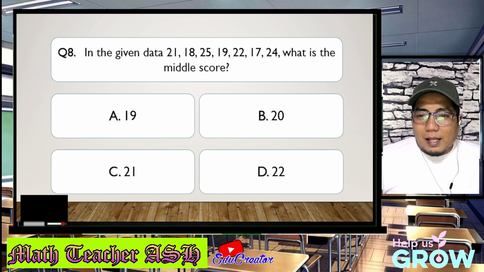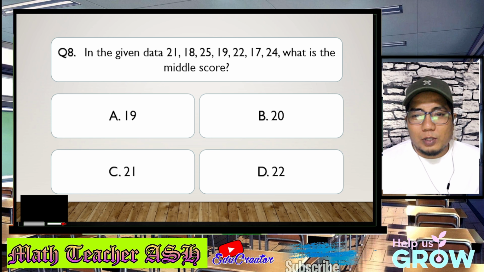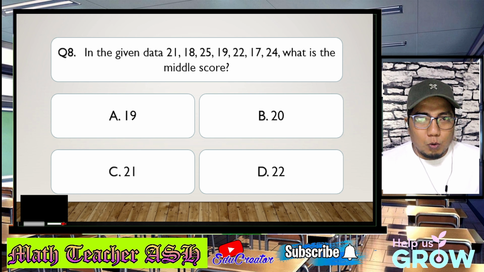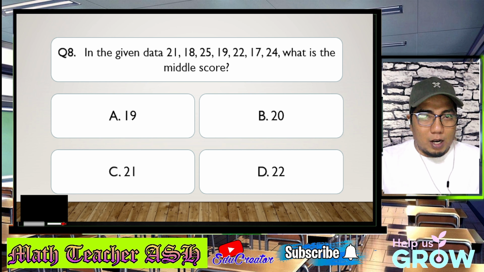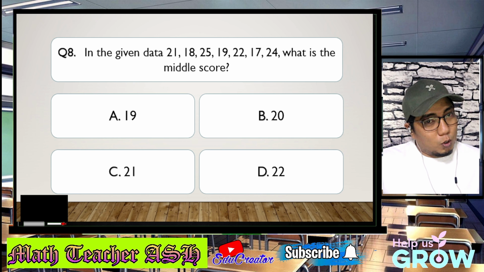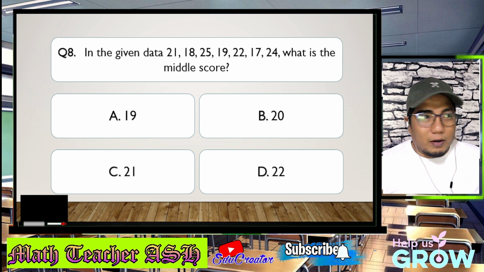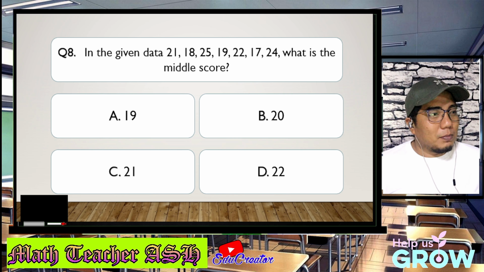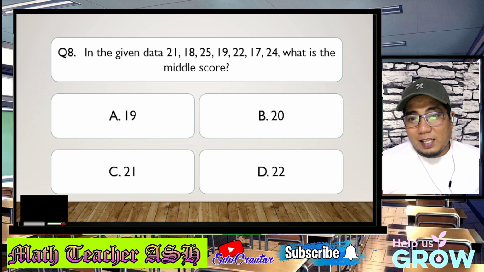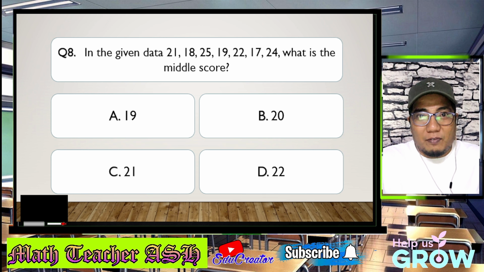Alright, my dear math learners, in order for you to get the middle score in this given ungrouped data, what you need to do is to arrange them from smallest to highest, or in increasing order, starting from the small going to the large. Now, if you arrange this data, it will become 17, 18, 19, 21, 22, 24, and 25. Now, this data is in total of 7 values, right?